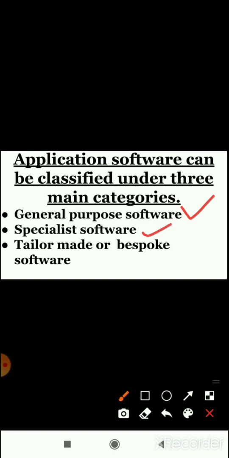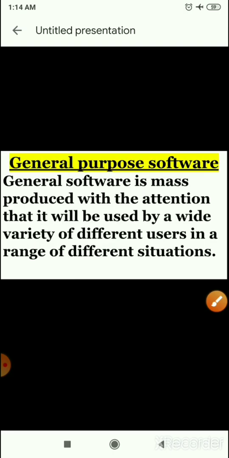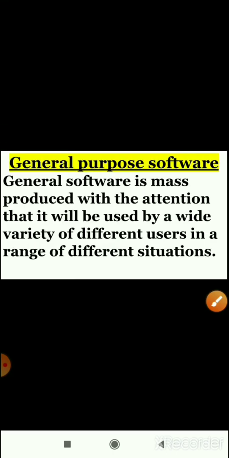And the third one is tailor-made or bespoke software. So let's discuss all 3 types of application software. First start with general purpose software. What is general purpose software?